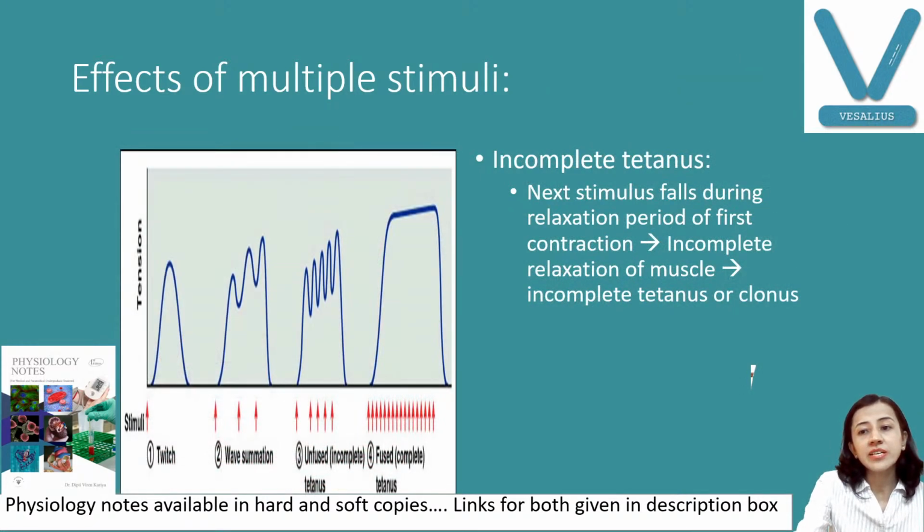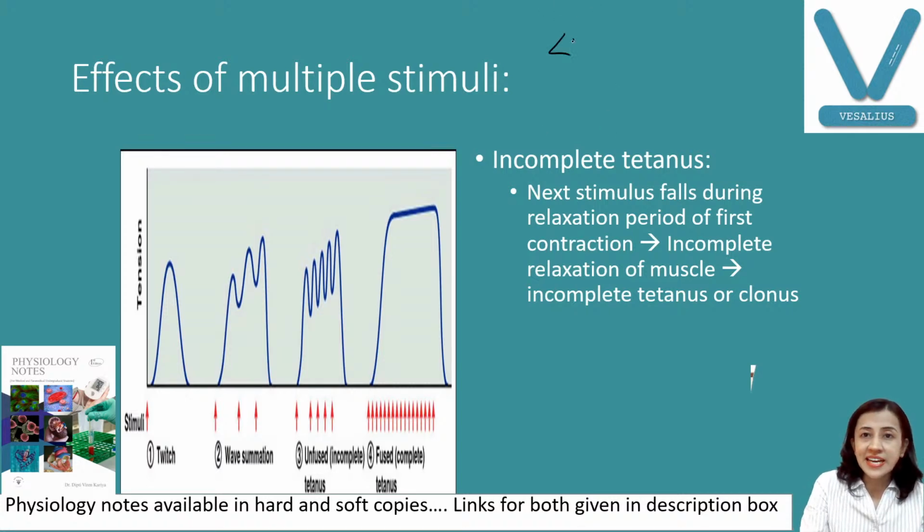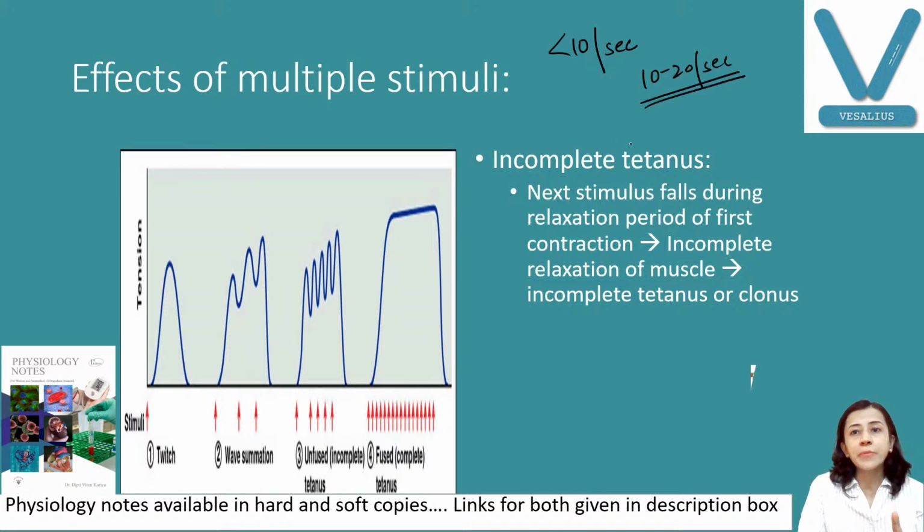Next is when our stimulus frequency increases. Previously the frequency was less than 10 per second. Now the frequency would be 10 to 20 per second. When we are giving stimuli at a frequency of 10 to 20 per second, if in 1 second we are giving 10 stimuli or more than 10, then we have incomplete tetanus.